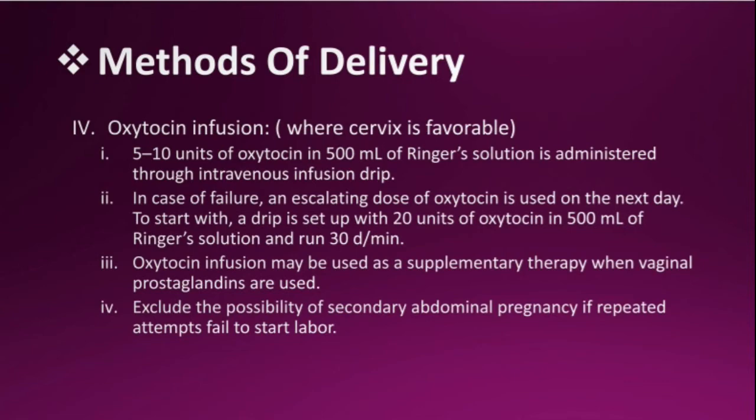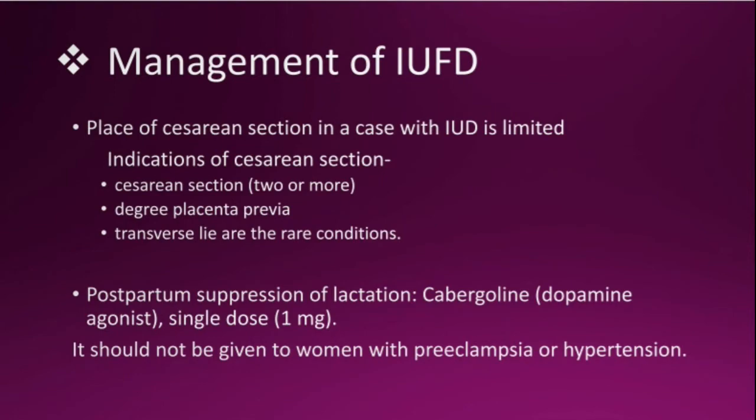Oxytocin infusion may be used as a supplementary therapy when vaginal prostaglandins are used. Exclude the possibility of secondary abdominal pregnancy if repeated attempts fail to start the labor.